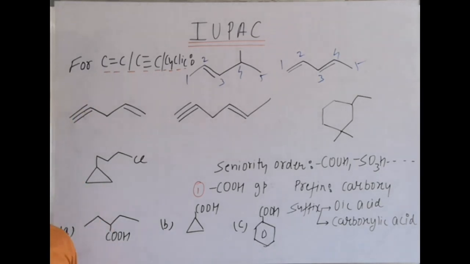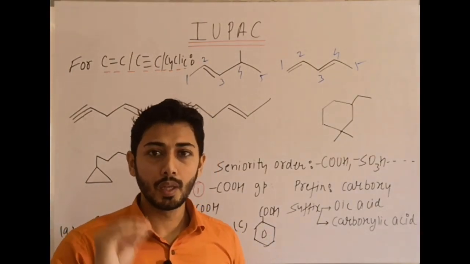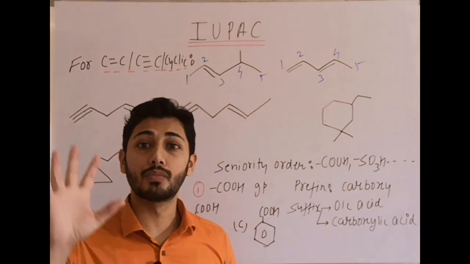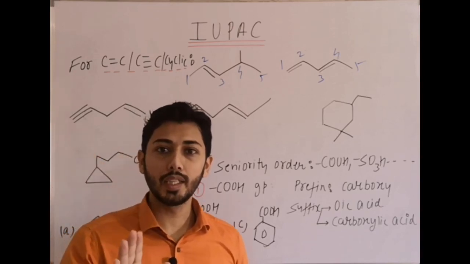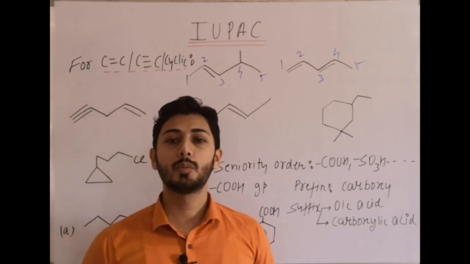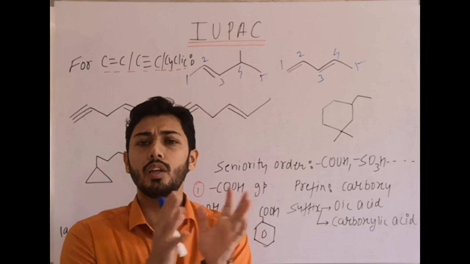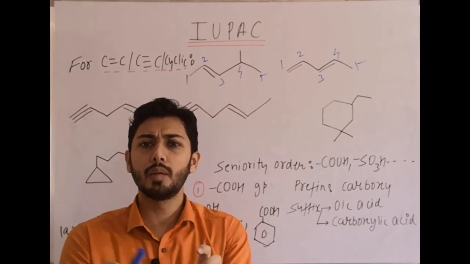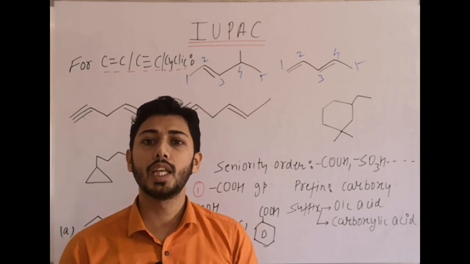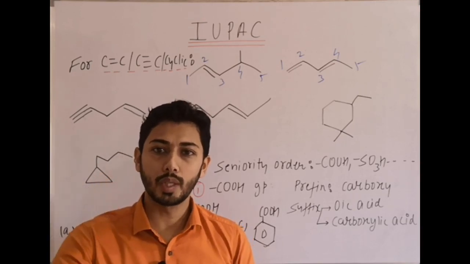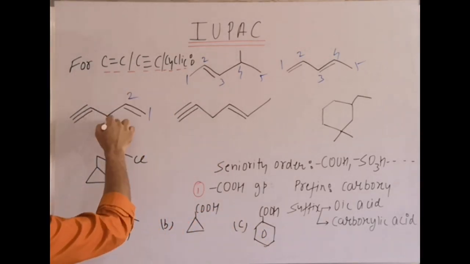Which side do we go? When there is a tie-up, listen carefully, then select that side which is from the double bond. But the condition is there must be a tie-up, then only we select it. Double bond is preferred over triple bond. If there is an exact tie-up in all the conditions like numbering, naming, substituent if present, if it is also getting the same number from both sides, then we give preference to the double bond. So here the tie-up is there, numbering will start from the right side.